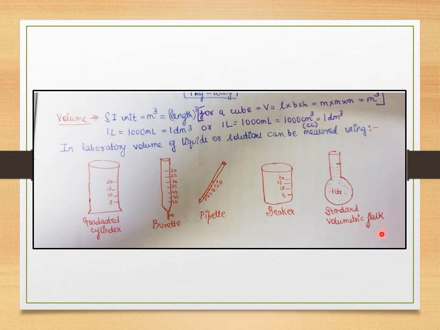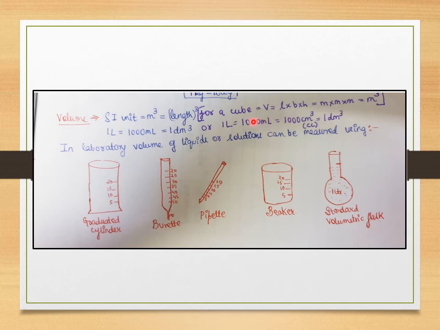That is why you make your solutions using a standard volumetric flask, and these standard volumetric flasks come in 100 ml, 250 ml, 500 ml, 1 liter, right? So 2 liters. These standard volumetric flasks give you the volume in the most accurate way possible. Compared to a beaker, pipette, burette, graduated cylinder, this gives you the best result for measuring the volume of any matter. That is why you make solutions using standard volumetric flasks.